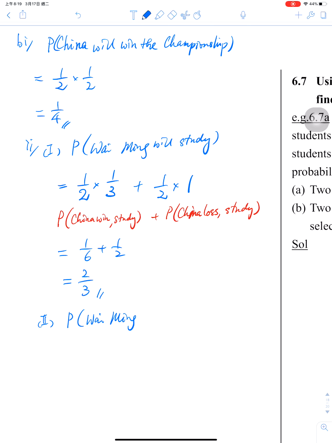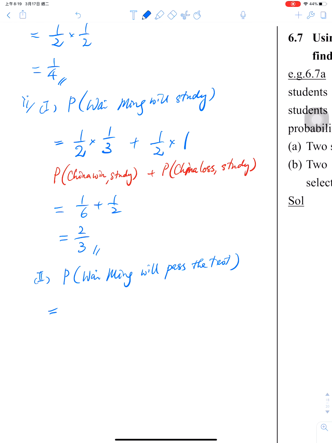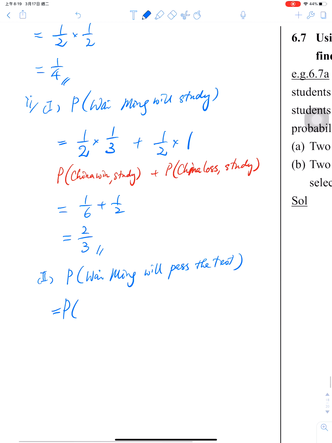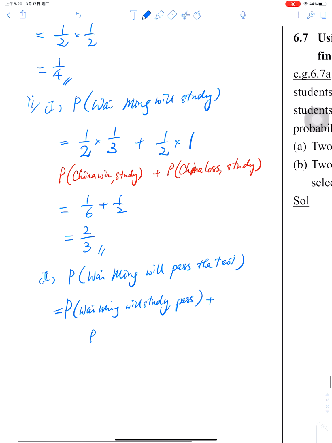Okay, part 2. Wyoming will pass the test. How to get pass? That means Wyoming will study and pass, and also Wyoming will not study and pass.